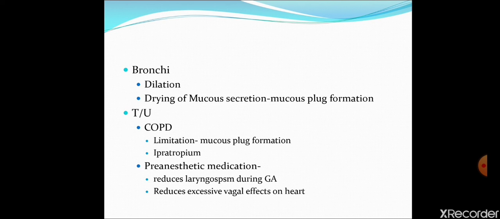One important thing to consider here: the anti-muscarinic drugs ipratropium and tiotropium, which are used in respiratory disorders, are more helpful in the treatment of COPD as compared to asthma, because in COPD parasympathetic tone is significant, while in asthma sympathetic tone is significant. So as compared to asthma, ipratropium and tiotropium are more useful in COPD. They are used in COPD, but there is a limitation, as we have discussed: mucus plug formation.